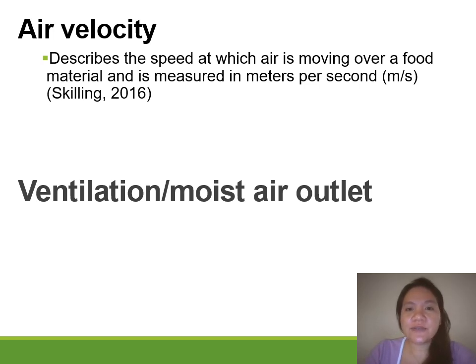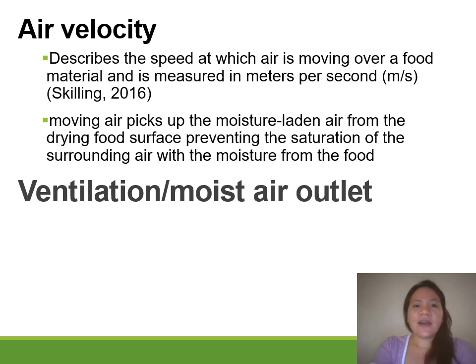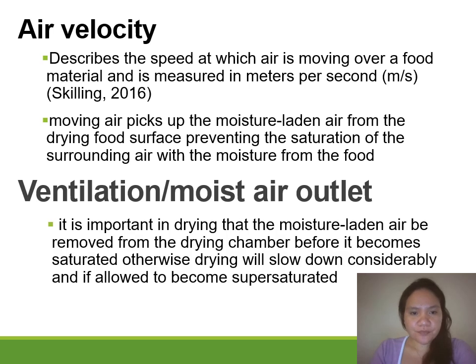It relates to the speed of the air which moves around or passes over your food material. Moving air picks up moisture-laden air from the drying food surface, preventing the saturation of the surrounding air with the moisture from the food.